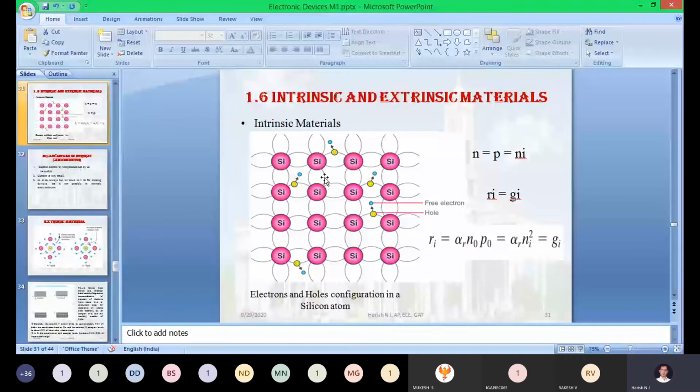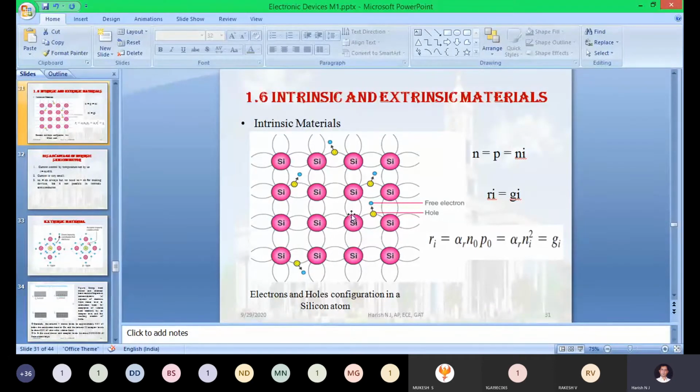After this process of electron recombination, this electron of the silicon will move to the boron side, and it will satisfy the octet rule of the boron.